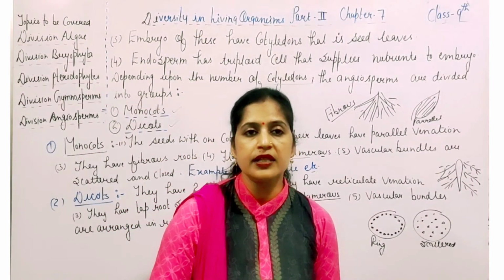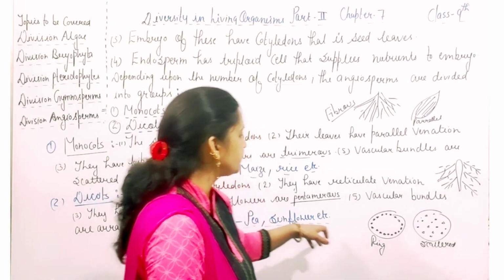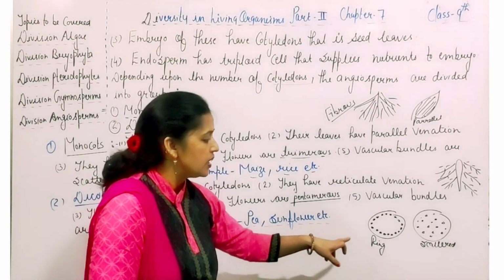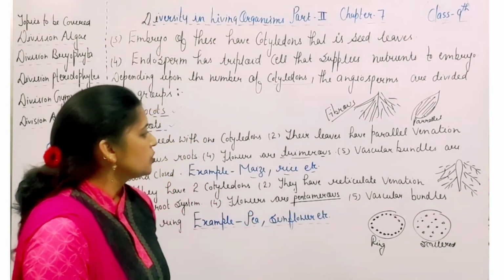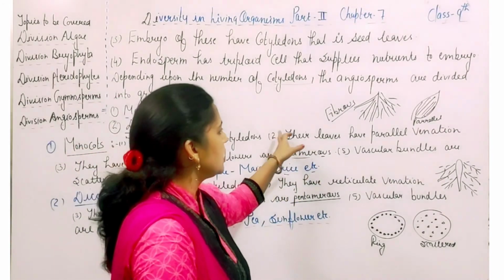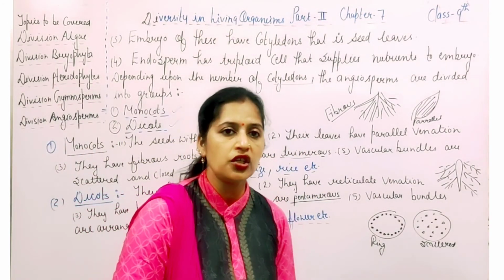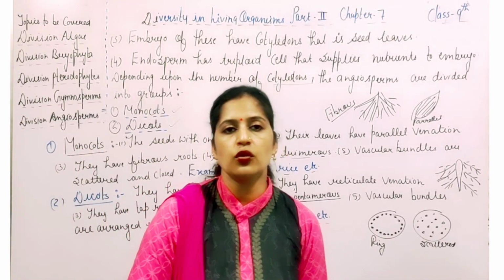The vascular bundles are scattered and closed in case of the monocots, whereas in case of the dicots the vascular bundles are arranged in the ring. There is parallel venation in case of the monocots, whereas in case of the dicots the venation is always reticulate. उसमें जो venation होगी that is reticulate.